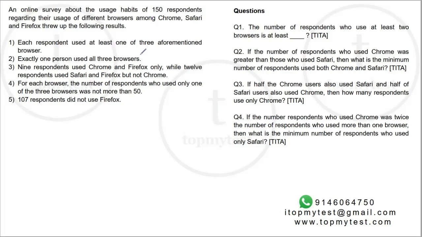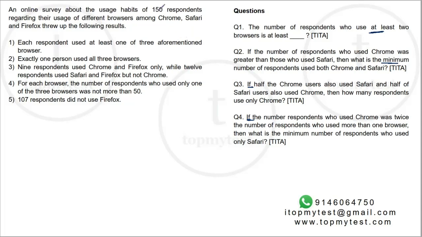So this set basically is very straightforward in the beginning because you know exactly what this set is about. You know it's going to be about Venn diagrams. You also know it's going to be optimization. There is very little data, so obviously you cannot figure out all the values. Even the questions give you a lot of hint, like for example, at least, what is the minimum? This one is if and if. So you know that there's only little amount of data and you basically have to create the Venn diagram as quickly as possible and then move on to the questions. Let's see what the data says.